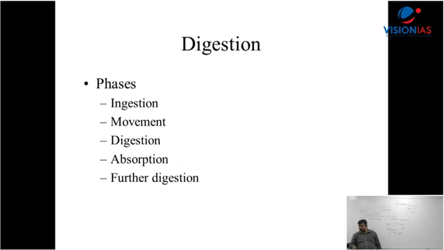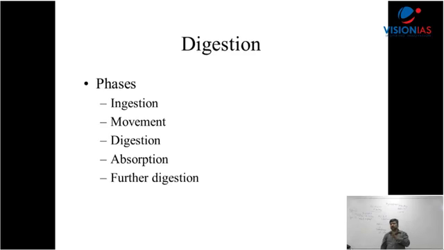Now there are 5 phases. When you read the NCERT book, you'll come across that digestion involves 5 phases. One is called ingestion, when you take the food. Then comes movement of the food bolus. What is a food bolus? In the mouth, we have saliva and amylase, which break down starch and carbohydrate. The food, after chewing and tearing apart and mixing with saliva, is called bolus, B-O-L-U-S. And that travels to the esophagus.